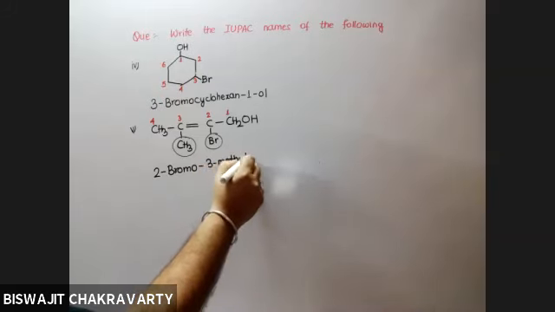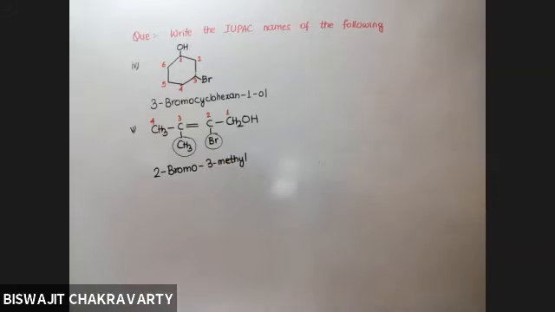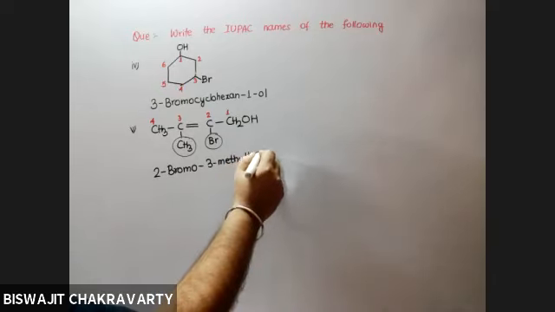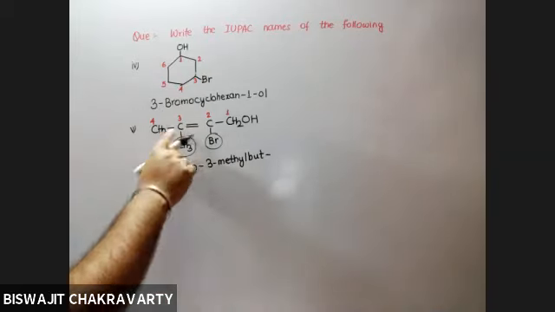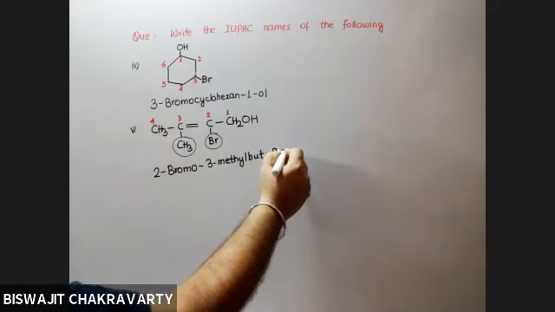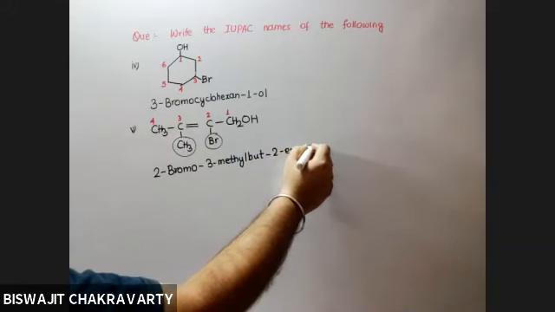How many carbons in the main chain? 4. So for 4 do we write prop or but? But. What is the position of the double bond? In between 2 and 3. So but-2-en-1-ol.